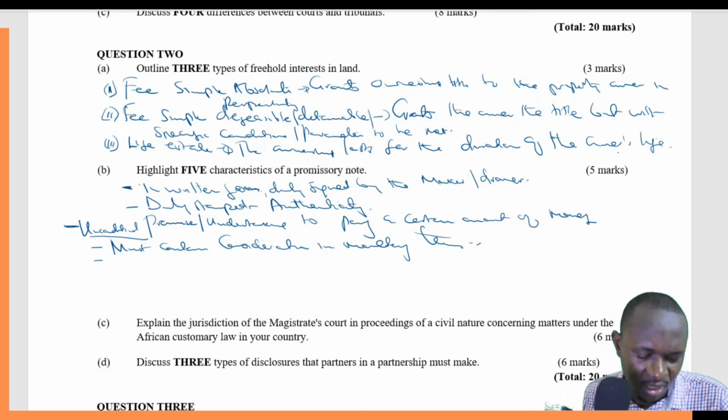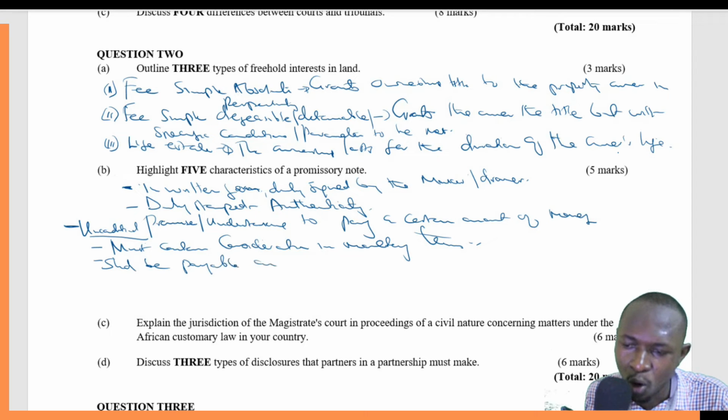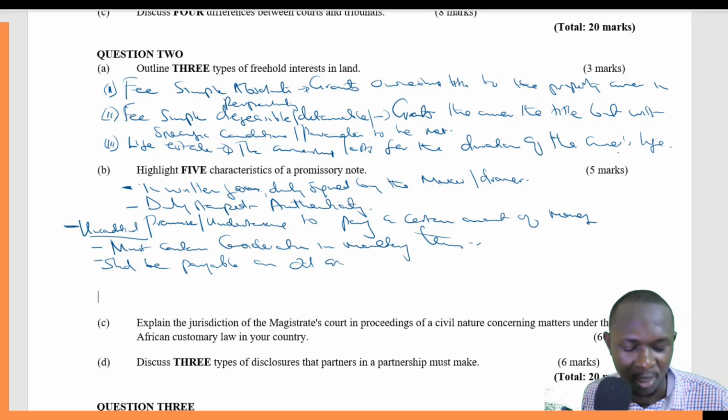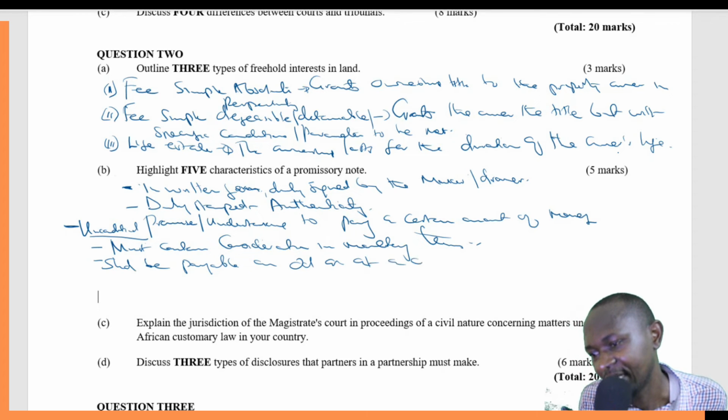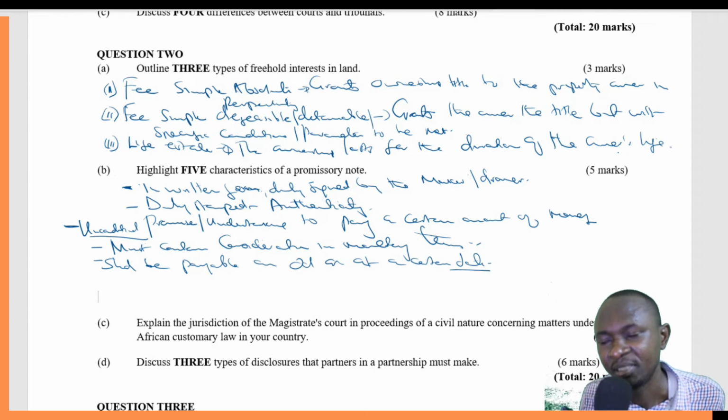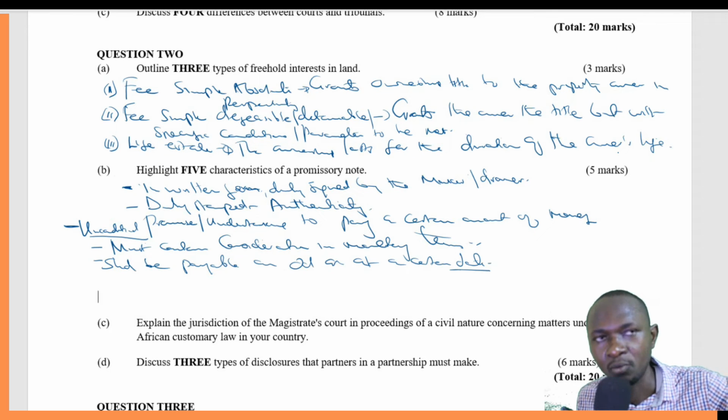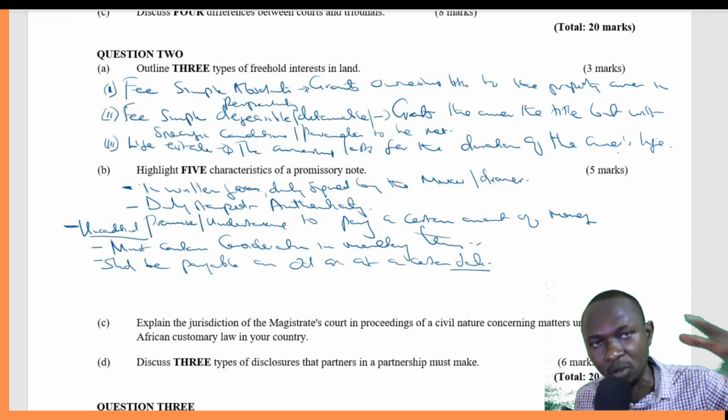Then the other thing is that it should be payable on demand or at a certain date, which should be captured in that promissory note. So the date must be captured in the promissory note. So we are talking about the amount that will be paid must be captured in the promissory note. The date that the amount will be paid must also be captured in the promissory note.